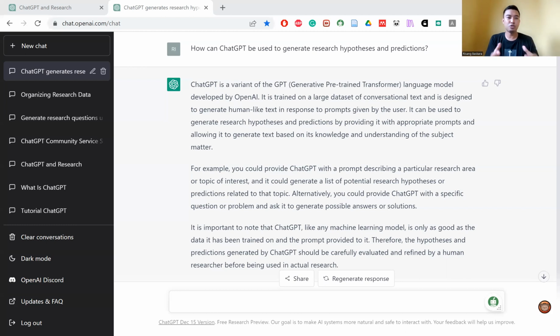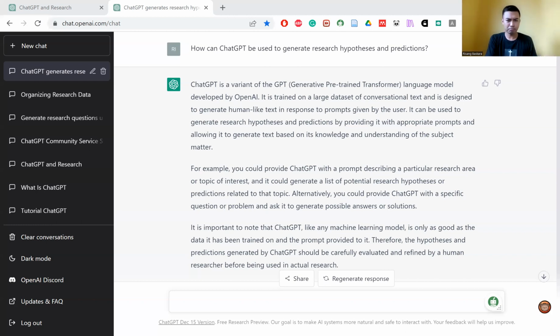You might also use ChatGPT to generate ideas for evidence-based predictions by typing in a prompt such as, I am interested in studying the relationship between student motivation and academic performance. Could you suggest some evidence-based predictions based on this topic? Then ChatGPT might generate suggestions such as, students with high levels of motivation will achieve higher grades on exams compared to students with lower levels of motivation.